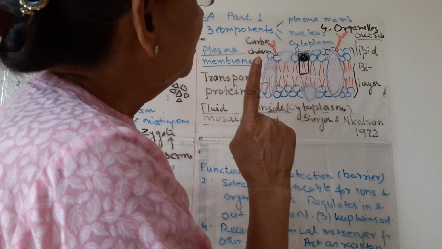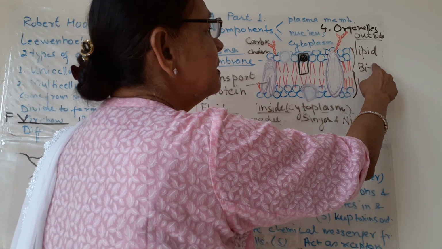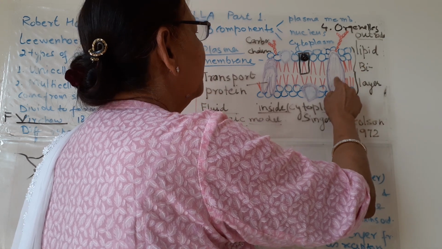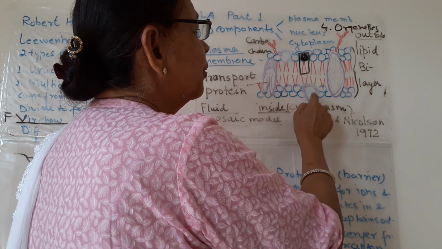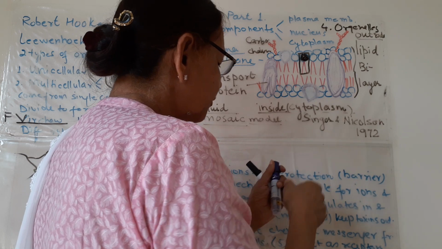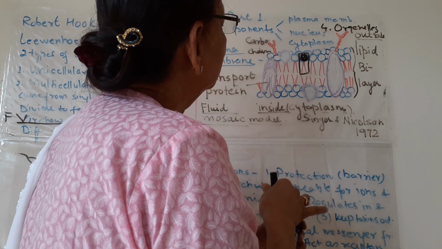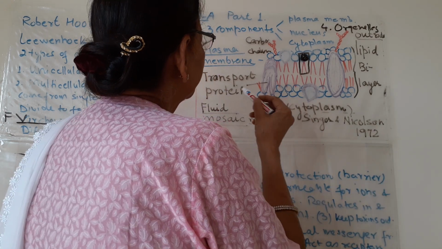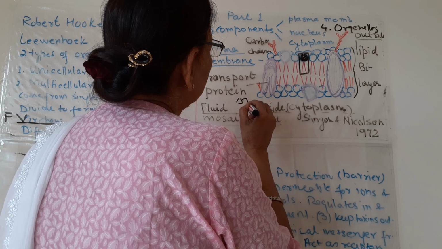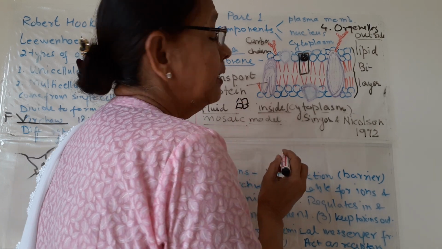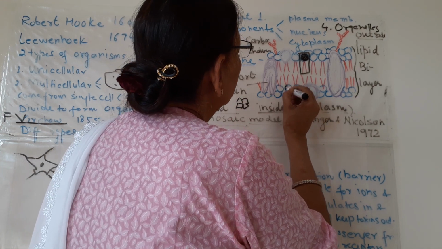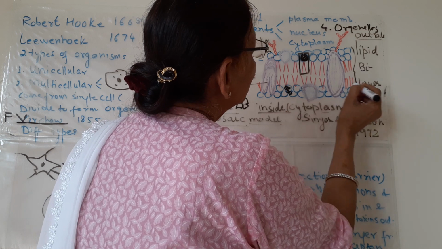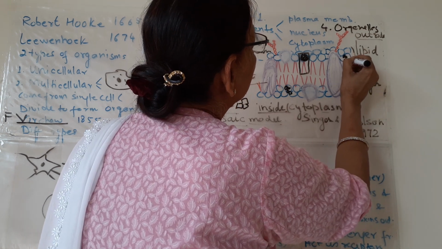So we have learned four components. One is the lipid bilayer, second different types of proteins, third cholesterol molecules can also be present. Cholesterol is four carbon chains together. So these cholesterol are also present somewhere.